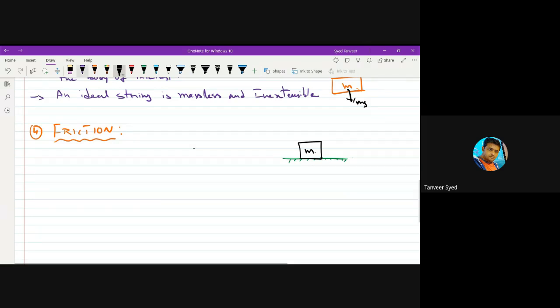Suppose I apply a small force on this block, let us say, for example, 1 Newton. Then I see that this block does not move.